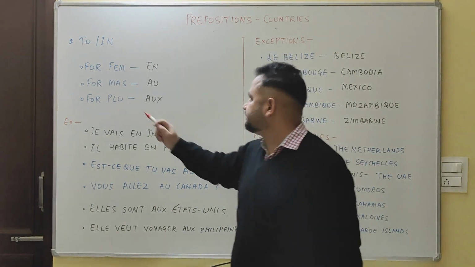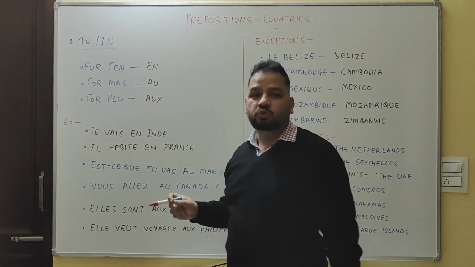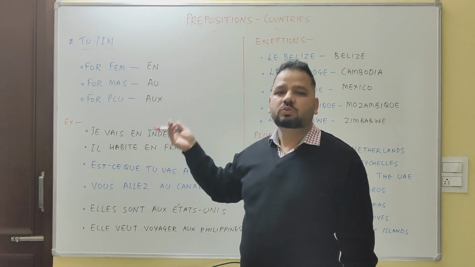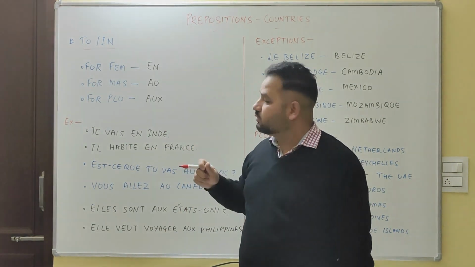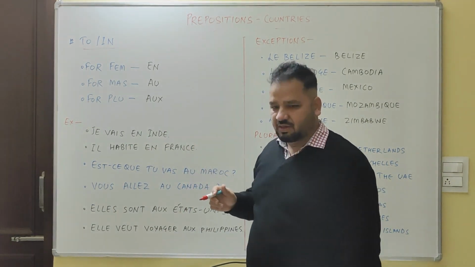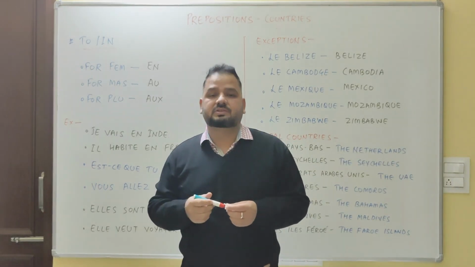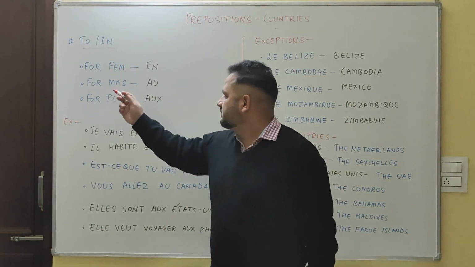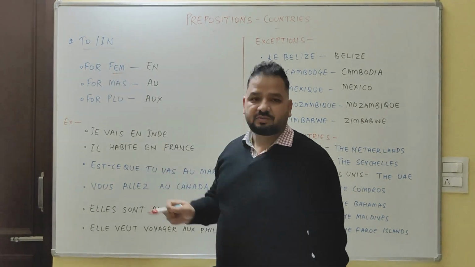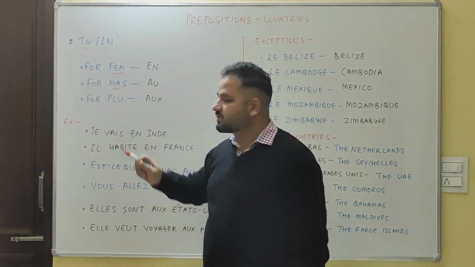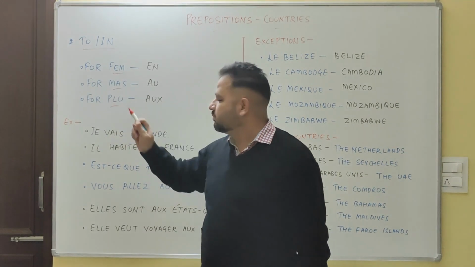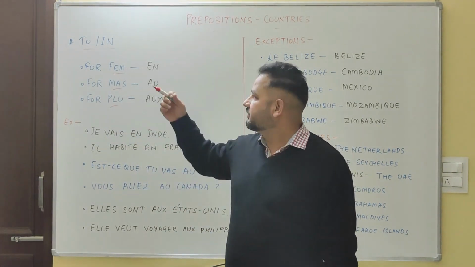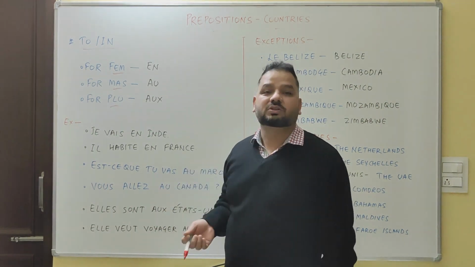First, to or in. How will we say to or in for the countries? First of all, countries are divided into three categories: feminine, masculine, and plural. But how will I know whether the country is feminine or masculine?